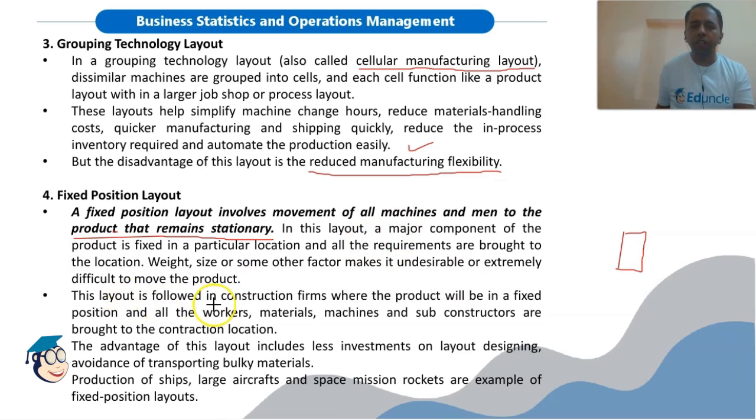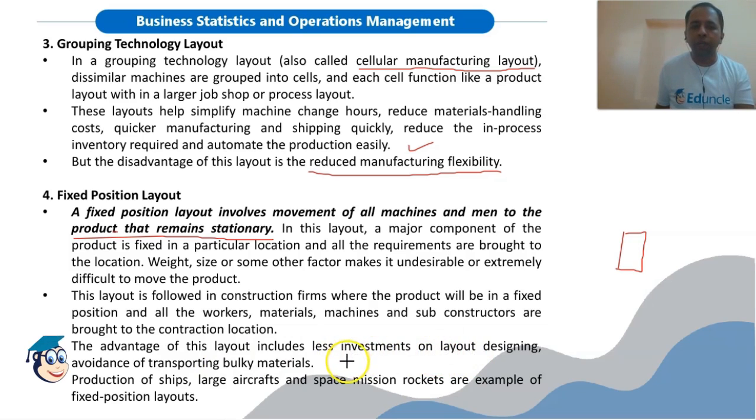This layout is followed in construction firms where the product will be in a fixed position, and all other workers, materials, machines and subcontractors are brought to the construction location. The advantages of this layout include less investment on layout designing. Because we are not doing any layout designing, there is no investment on that.